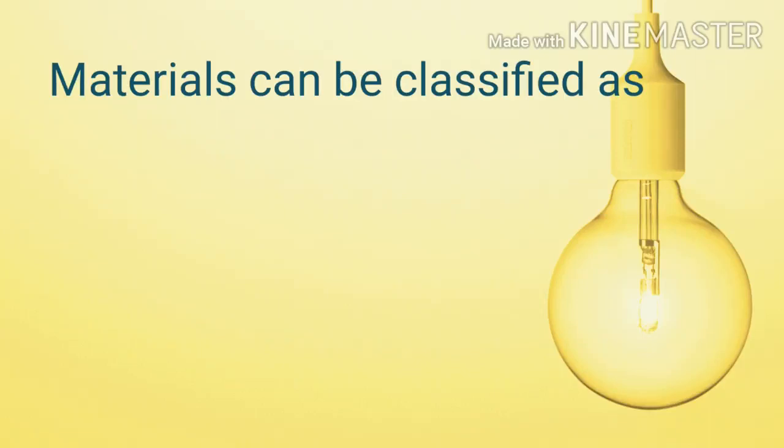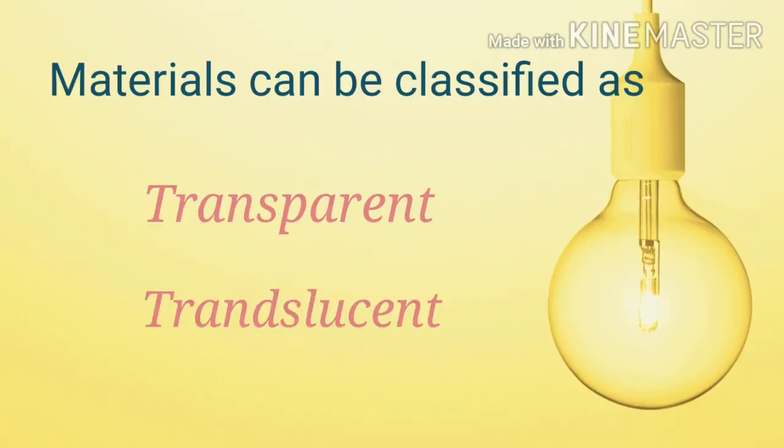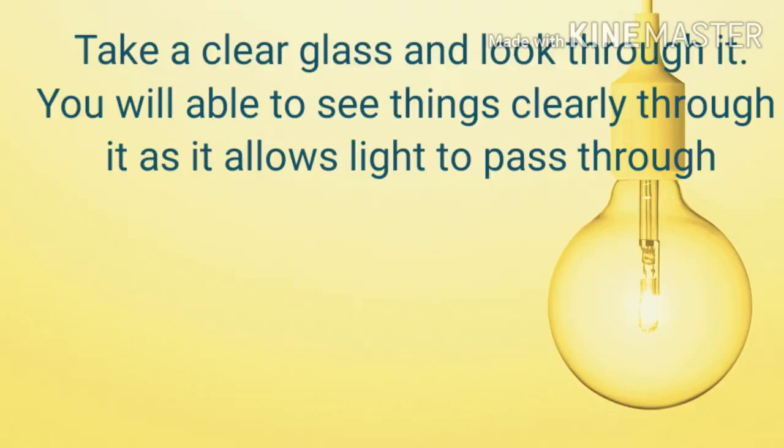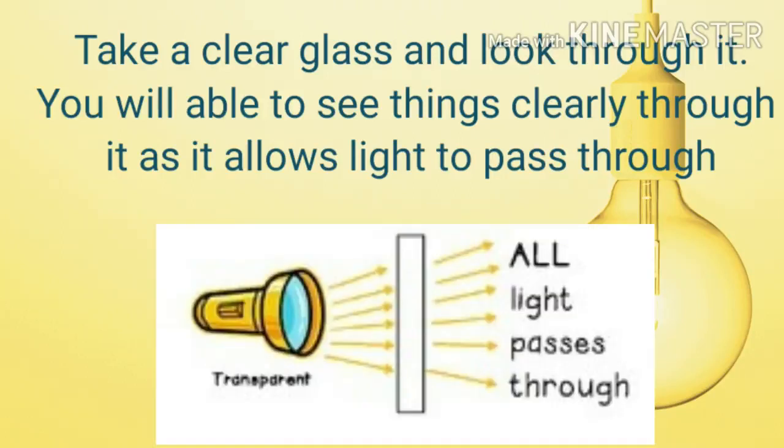So, materials are classified as transparent, translucent, and opaque. Let's do one thing. Take a clear glass and look through it. You will be able to see things clearly through it as it allows light to pass through.